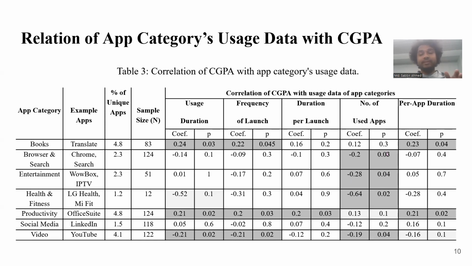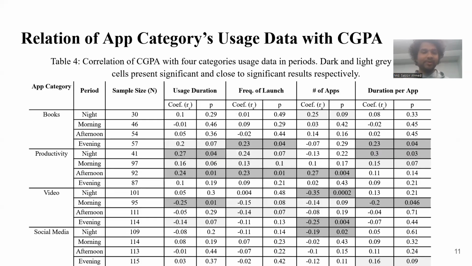But in this case, we see that there is actually only one data for which there exists a statistically significant relation. That's why we did not consider these categories for further exploration. But in the case of books, productivity, and video categories, there are multiple data for which we find a statistically significant relation, and that's why we considered those categories for further exploration.